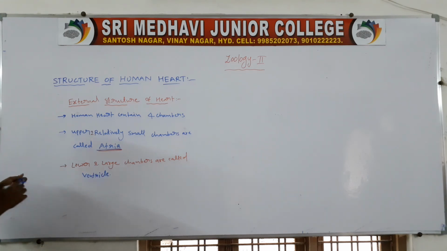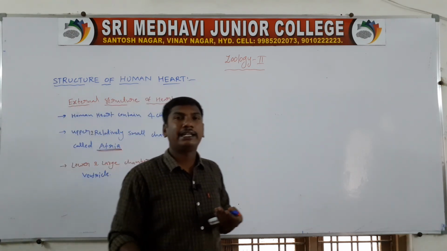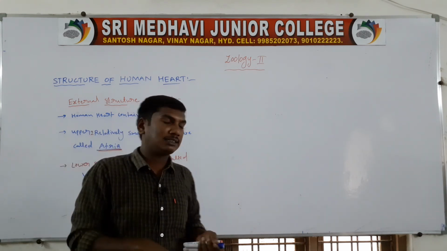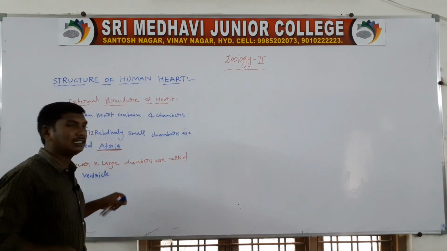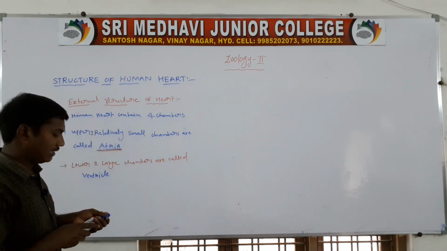So the human heart contains 4 chambers. Upper 2 small chambers are called the atria. Lower 2 large chambers are called the ventricles.